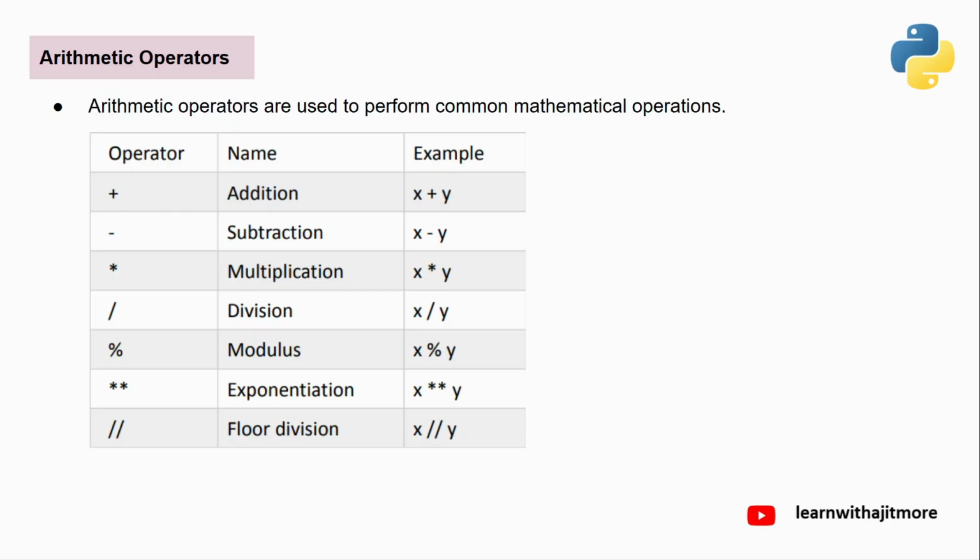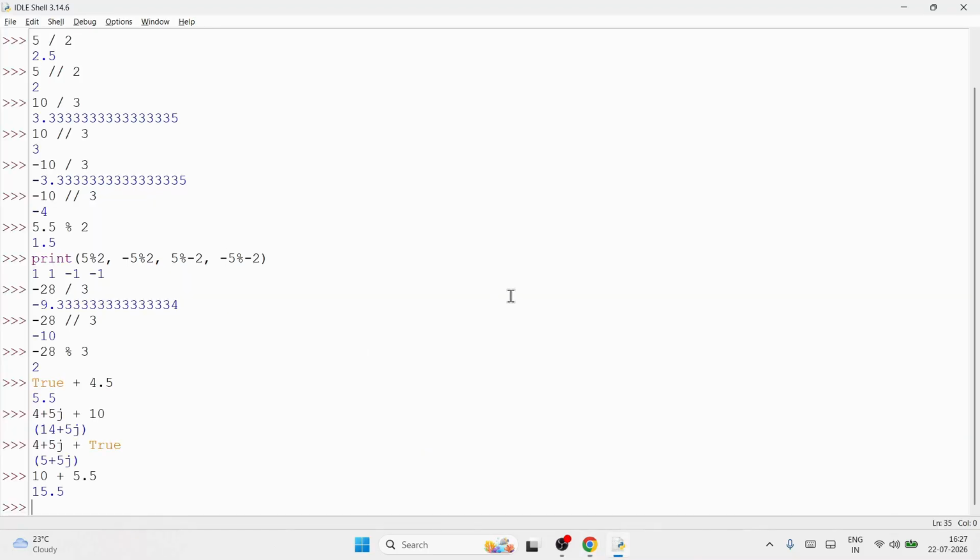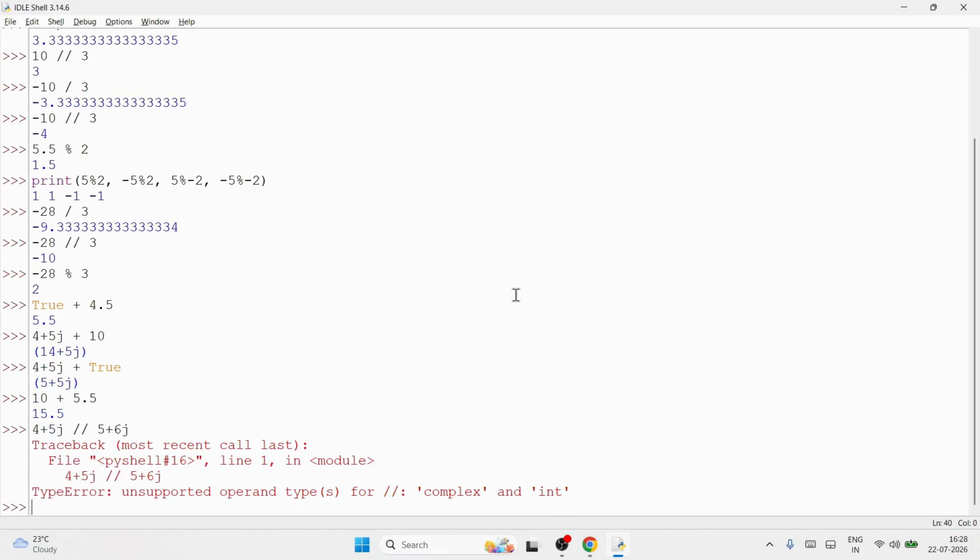That is point number one. Second, only complex cannot be operated on with these two operators, modulus and floor division. You cannot operate this on complex. You can check. See, 4 plus 5j floor division 5 plus 6j, if I do, it will give an error. See, is it giving a type error? Unsupported operand type for floor division.